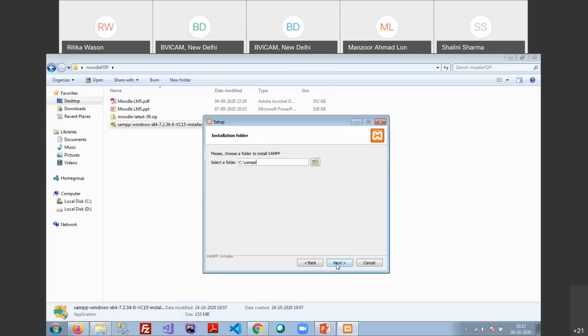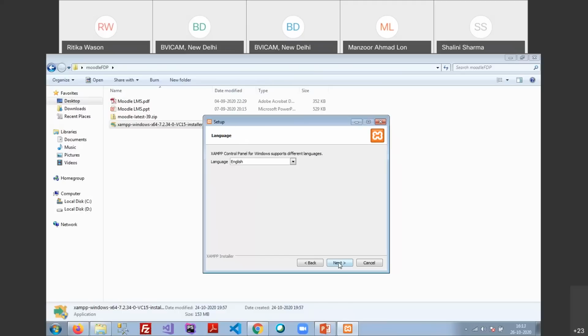So click on next. Now you can see the path. You can select the path C drive XAMPP. That is the default path, or you can change the path by clicking this one and browsing to another directory. But please mind that you are not able to create a path like this, test Moodle, because this one has a space. But if you are installing XAMPP under the C drive, test XAMPP, that is a perfect path. Okay, let it be unchanged and click on next.